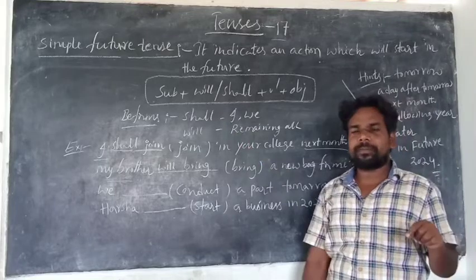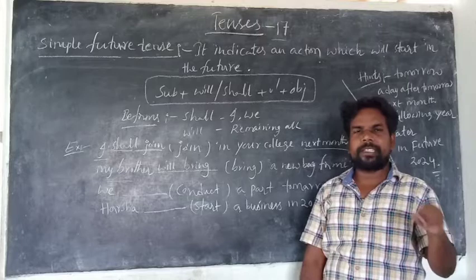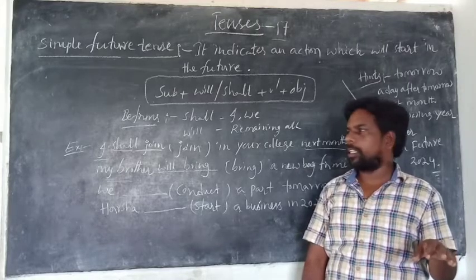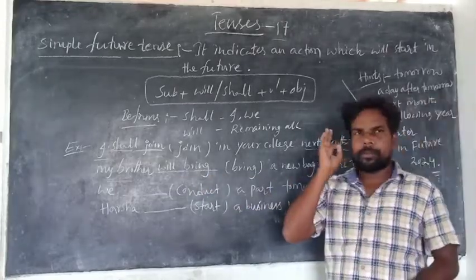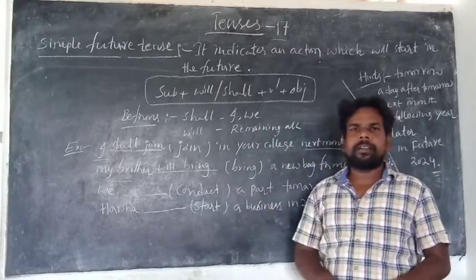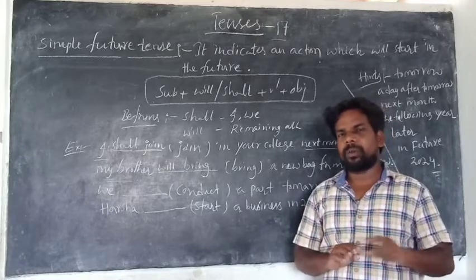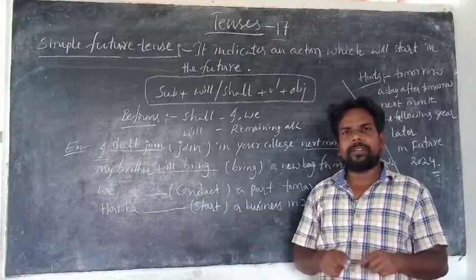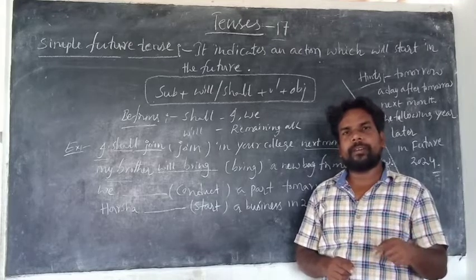When we use shall, there is a doubt. When we use will, there is no doubt. It's certain. It's guaranteed. Is it clear? See, my brother will bring a new bag for me tomorrow means guaranteedly or surely my brother will bring a new bag for me tomorrow. There is no doubt. When you say my brother shall bring a new bag for me tomorrow means there is a doubt. We don't know whether he brings or not.